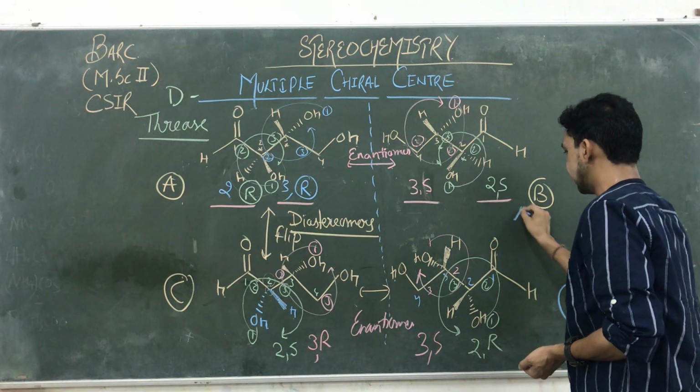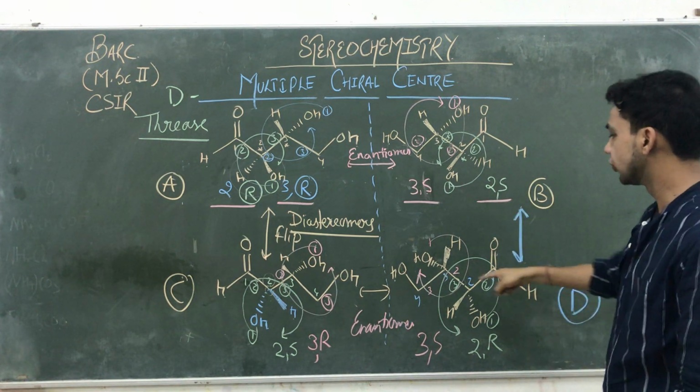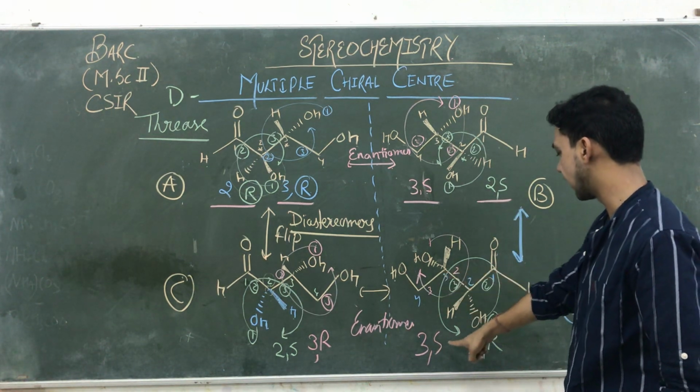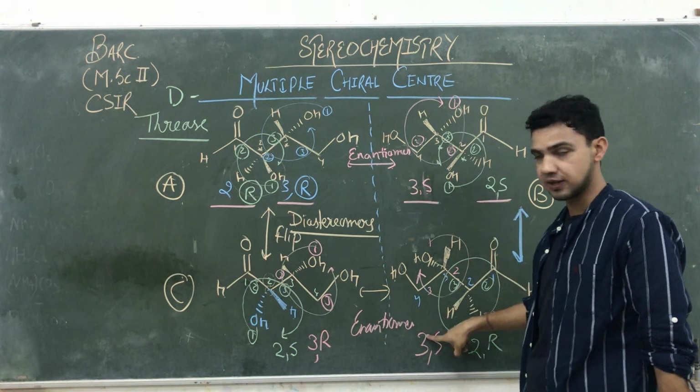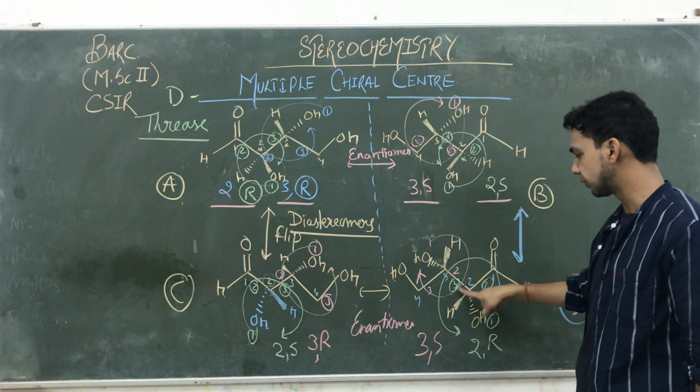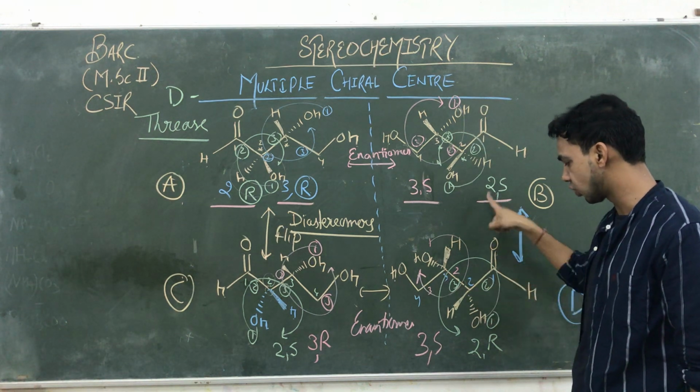If we compare B and D, then here also at the second position it is 3S 2R, 3S 2R, and 3S 3S are the same, but they both are differentiated on the behalf of a particular point configuration.